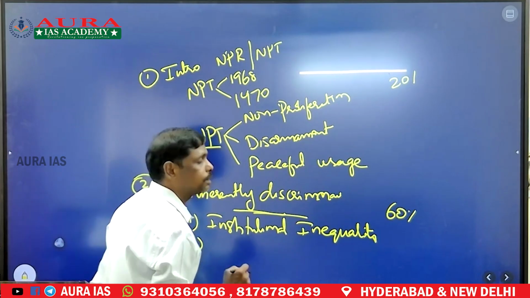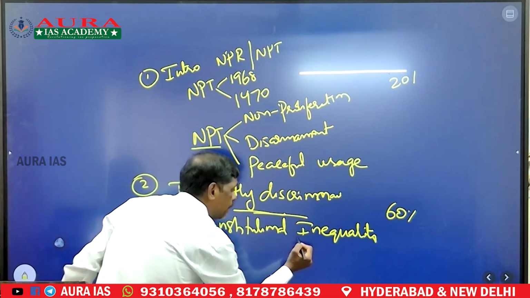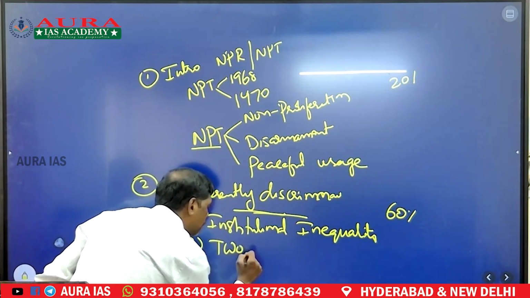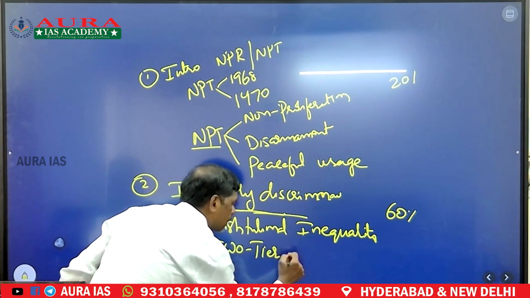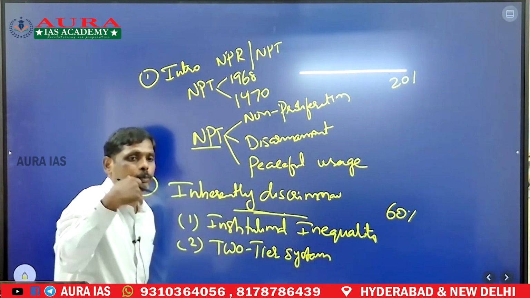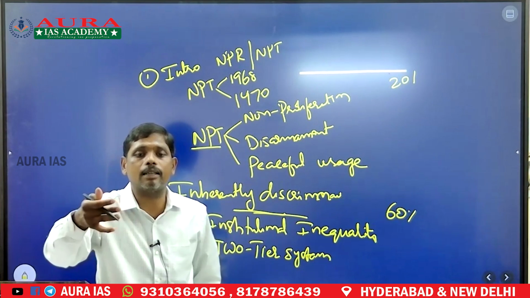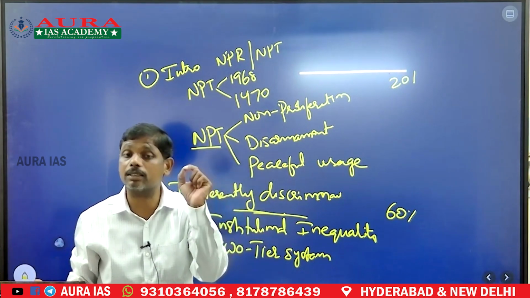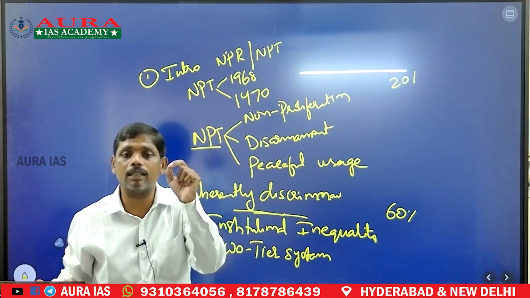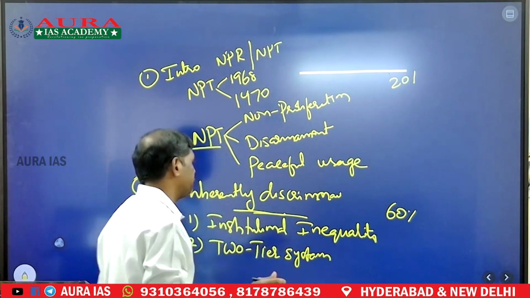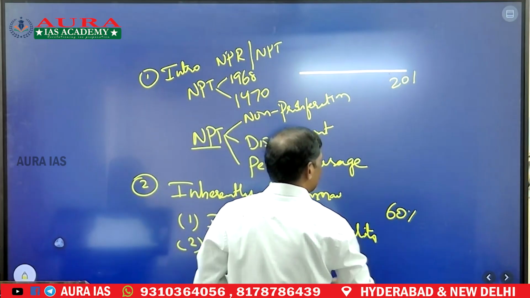By creating inequalities, by dividing the countries, this NPT has created a two-tier system, that is, countries possessing nuclear weapons and countries without nuclear weapons. That is the discrimination. So there is a clear discrimination in the treaty. All right. Let me talk about the third point.